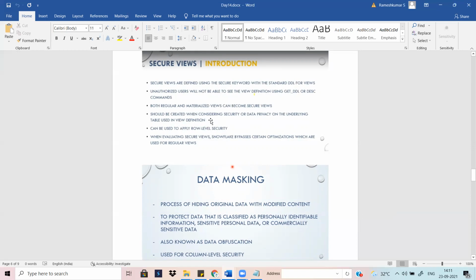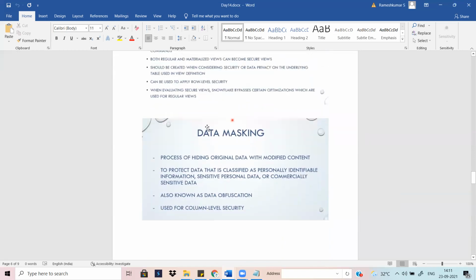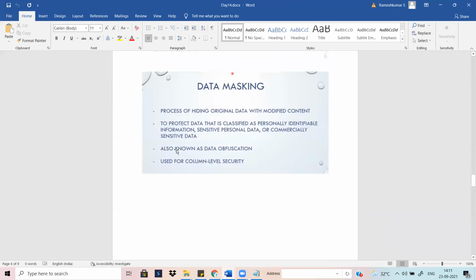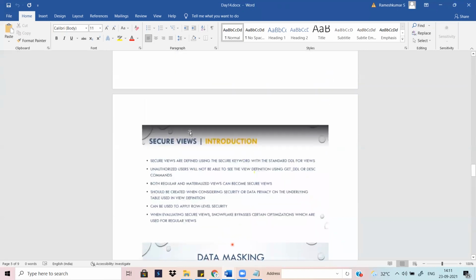Secure views should be created when security and data privacy is a primary concern, for the underlying tables used in the view definition. They can be used to apply row level security. When evaluating secure views, Snowflake bypasses certain optimizations which are used in regular views. Okay, got it now? This is secure views.